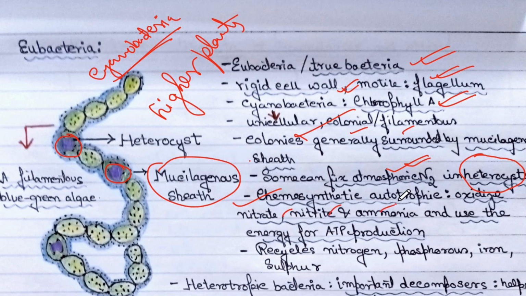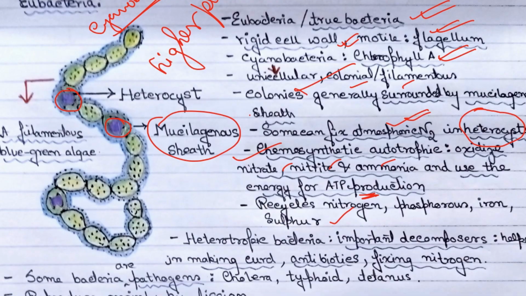Nitrite, nitrate, ammonia. They use that energy for ATP production. Therefore, they are helpful in recycling nitrogen, phosphorus, iron and sulfur.